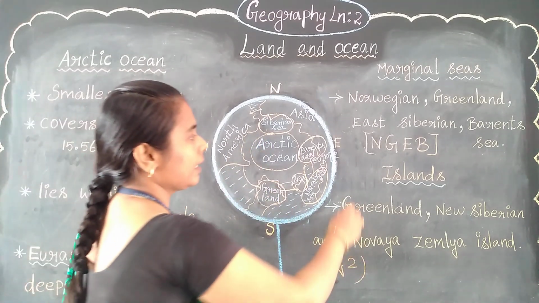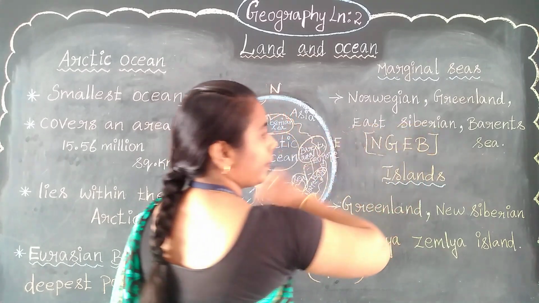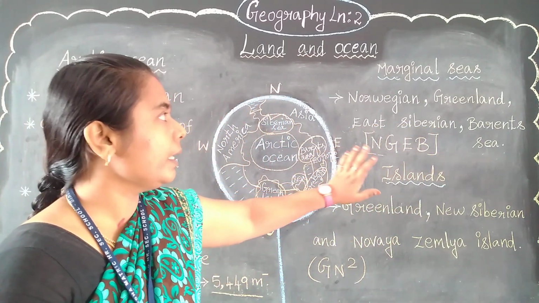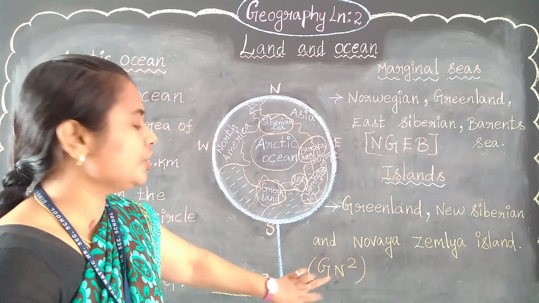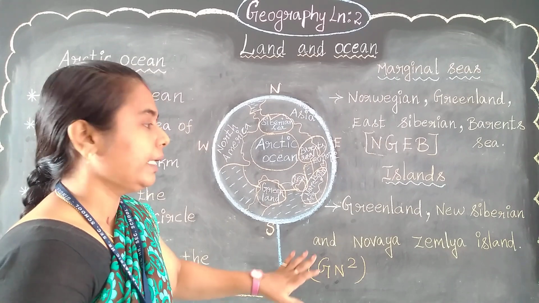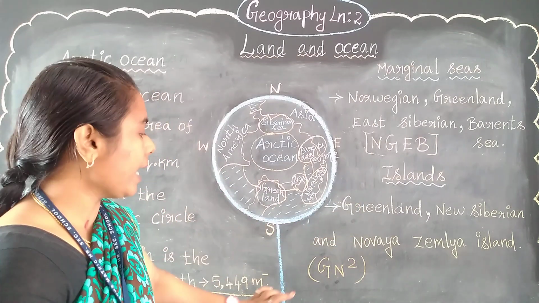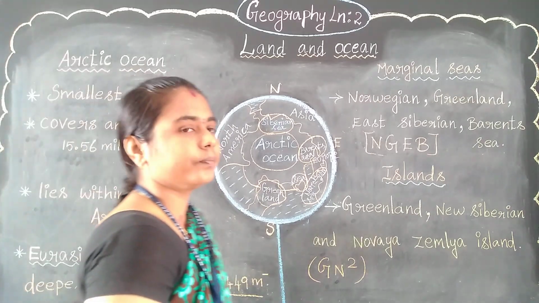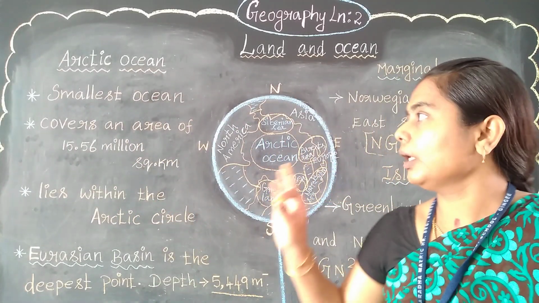This is a formula, easy for remembering. You can keep it in your mind. NGEB is the marginal seas and G N square is the islands. G for Greenland, N for New Siberian, and another N for Novaya Zemlya. That's all about the Arctic Ocean.